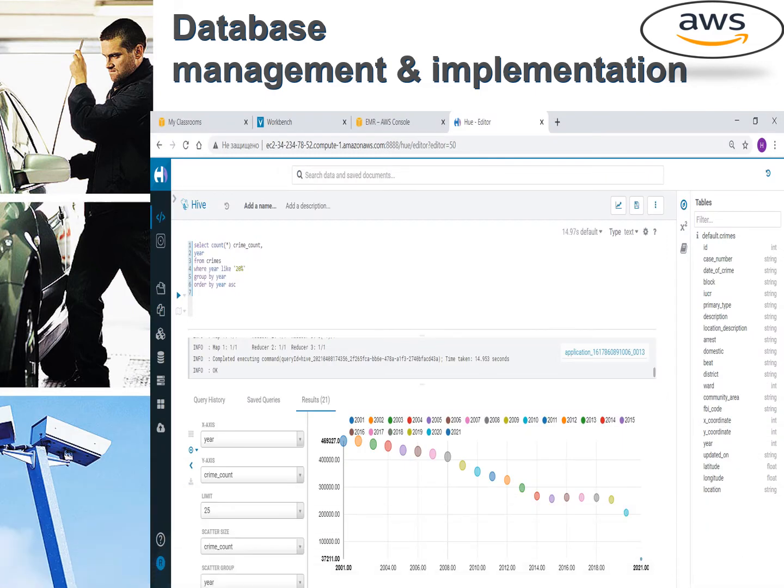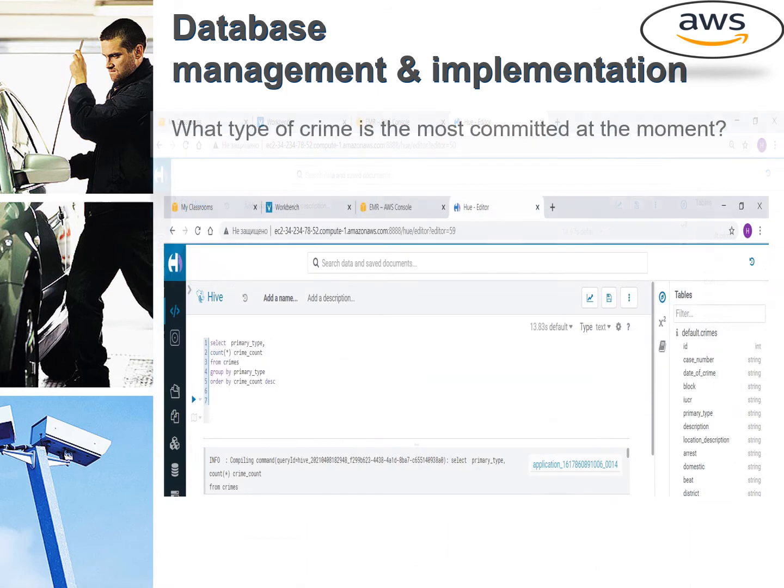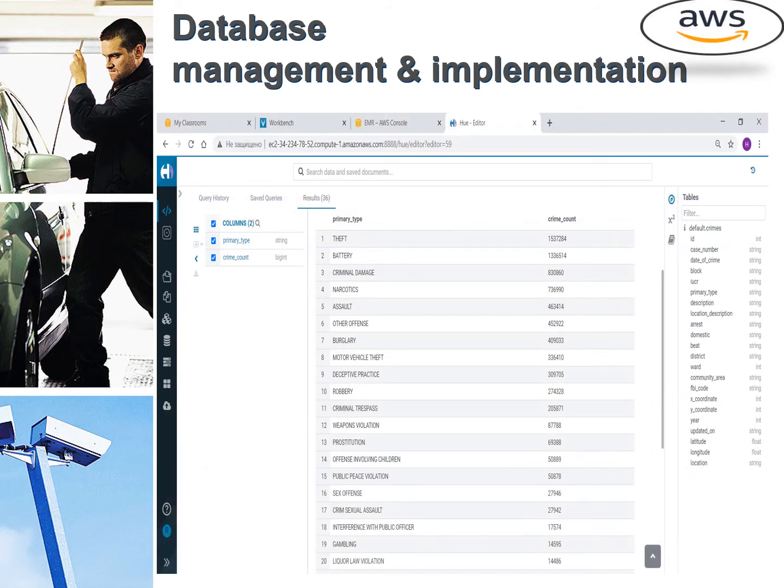This chart gives an overall image of crime, and we can see from this chart that the number of crimes decreased year by year. Again, one more interesting question appears: what type of crime is the most committed at the moment? Primary type and count of the number of crimes are selected from the table by grouping by primary type. From 2001 to the present, more than 30 types of crimes have been committed in Chicago, and among them, theft, battery, criminal damage, drugs, and assault are the 5 most committed types of crimes.